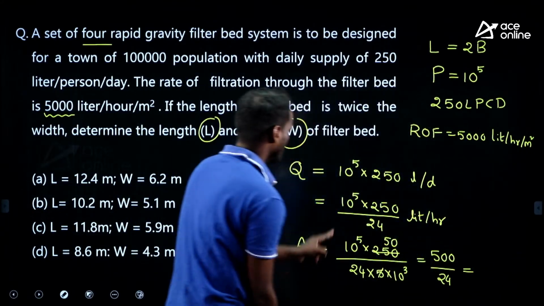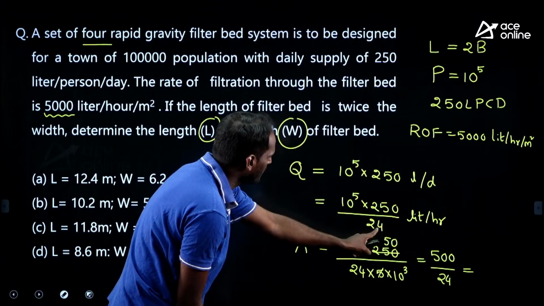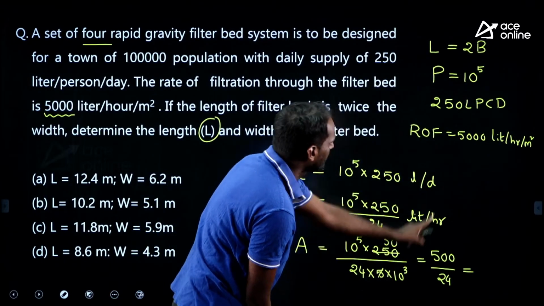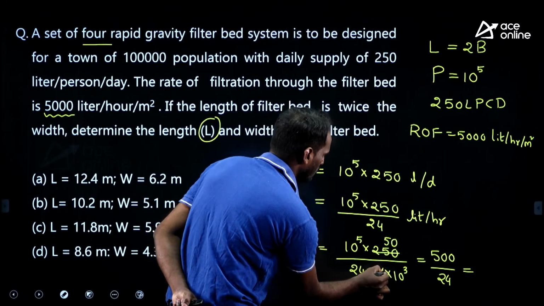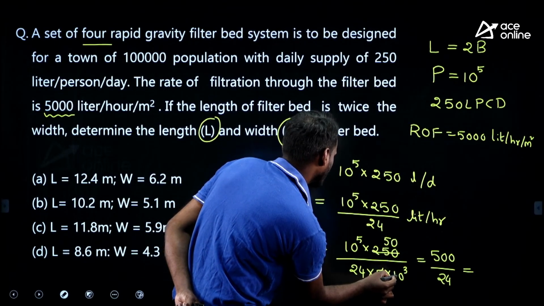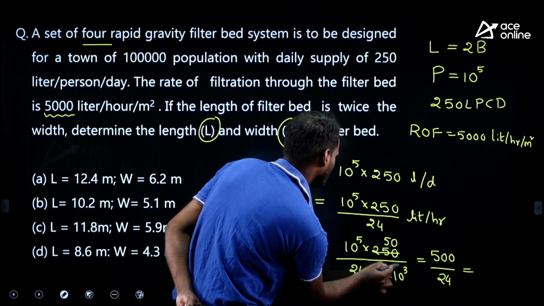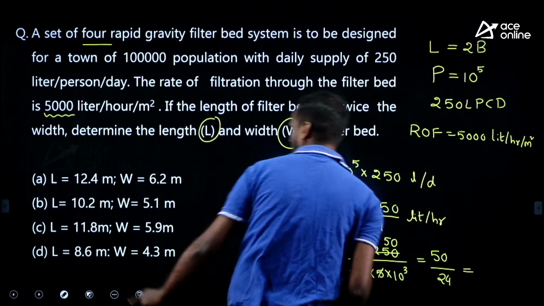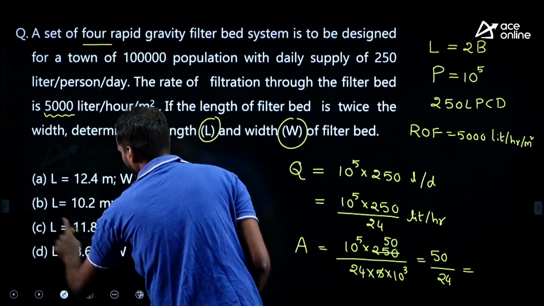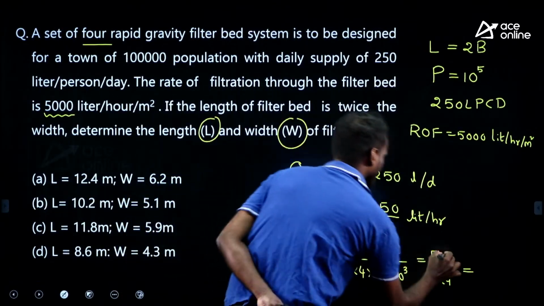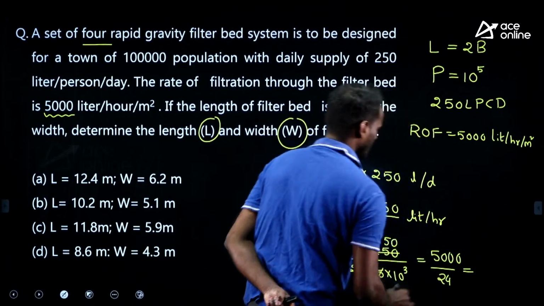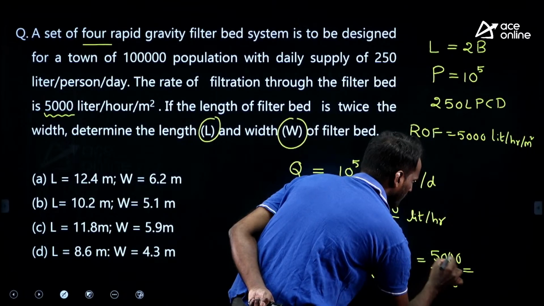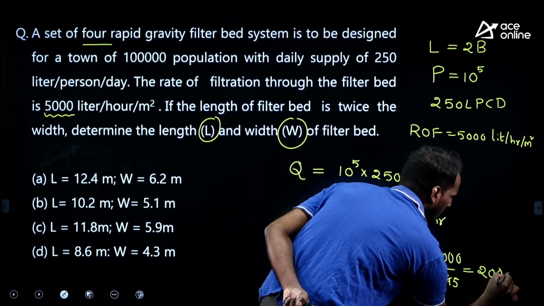See, look at this: 10 to the power of 5 into 250 liter per hour divided by 24 into 5 into 10 cube liter per hour per meter square. Okay, one more 0, I forgot to put one more 0. It is 5000. Therefore, if I assume 25 instead of 24, 200 meter square is the area.